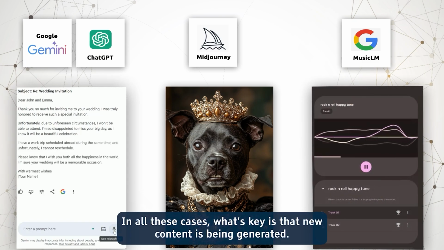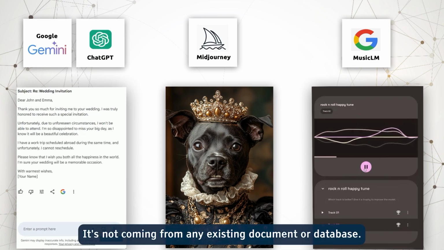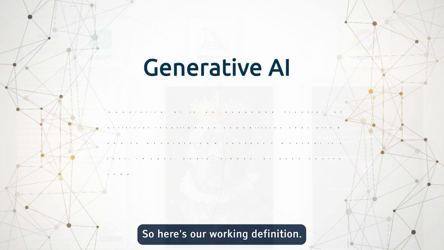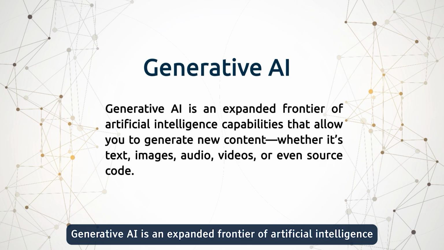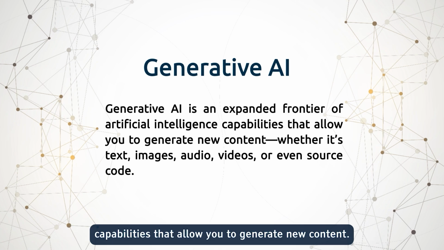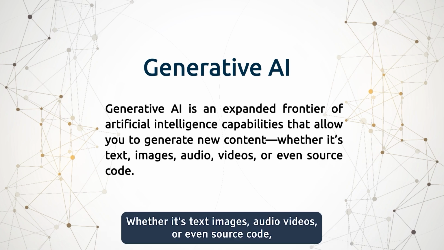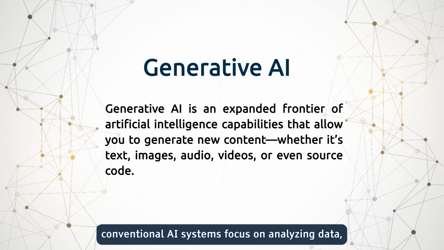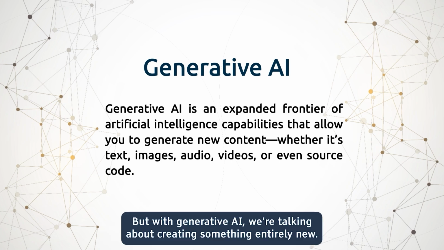In all these cases, what's key is that new content is being generated. It's not coming from any existing document or database. It's being produced fresh, right before our eyes. So here's our working definition. Generative AI is an expanded frontier of artificial intelligence capabilities that allow you to generate new content, whether it's text, images, audio, videos, or even source code. Conventional AI systems focus on analyzing data, making predictions, or categorizing information. But with generative AI, we're talking about creating something entirely new.